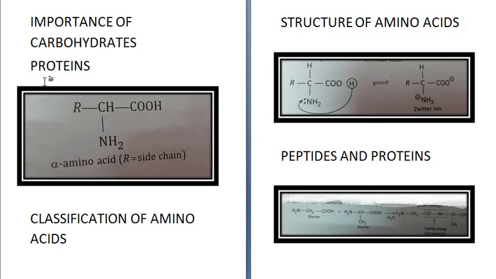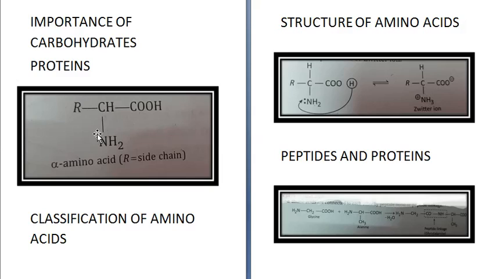Only alpha amino acids are obtained on hydrolysis of protein. So this is an alpha amino acid, RCHNH2COOH, where R is the alkyl group, which is a side chain. Now if you look at classification of amino acids, depending upon the number of amino or carboxyl groups in their molecule, amino acids are acidic, basic or neutral.